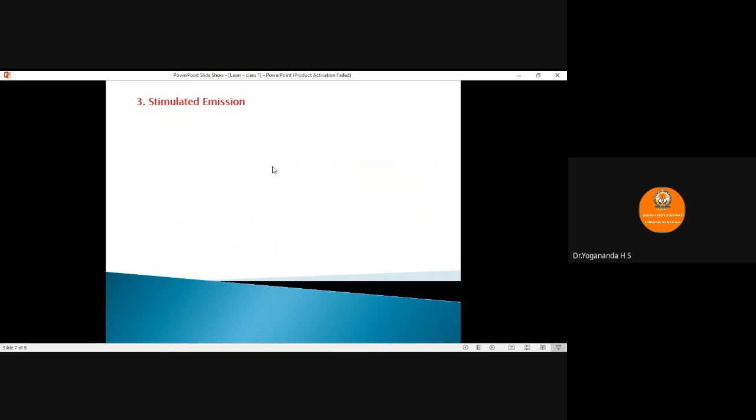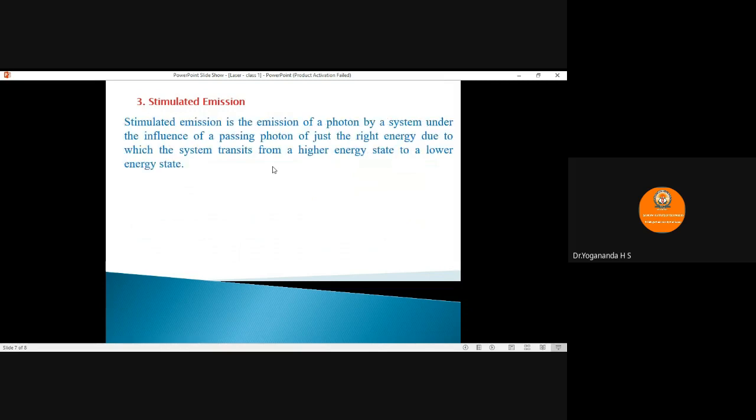The last one is stimulated emission. It is the process of emission of a photon by an atom under the influence of a passing photon of the right energy, due to which the atom transits from a higher energy state to a lower energy state. In stimulated emission, two photons are emitted. The incident photon, which we call the passing photon or the stimulating photon, and the emitted photon, which is called the stimulated photon. For one transition, we have two photons.